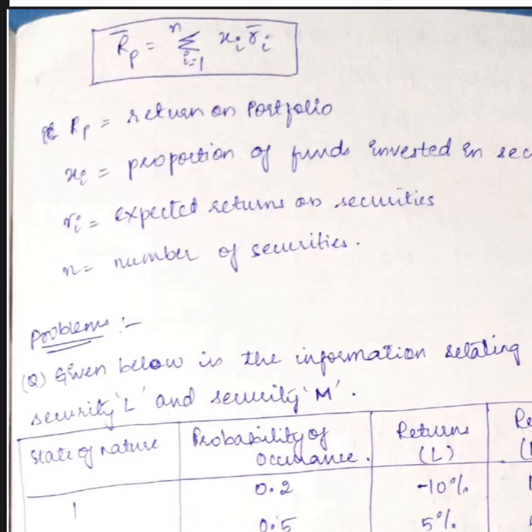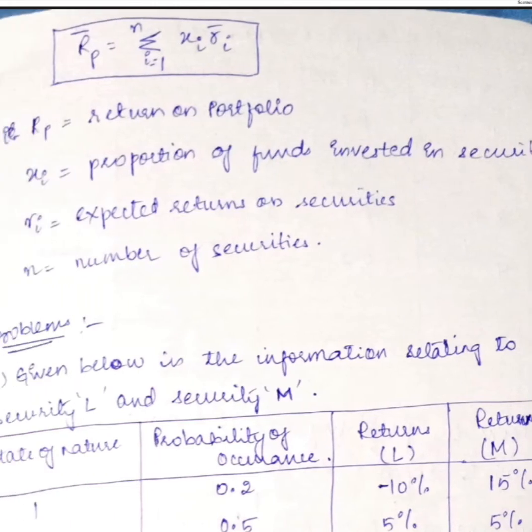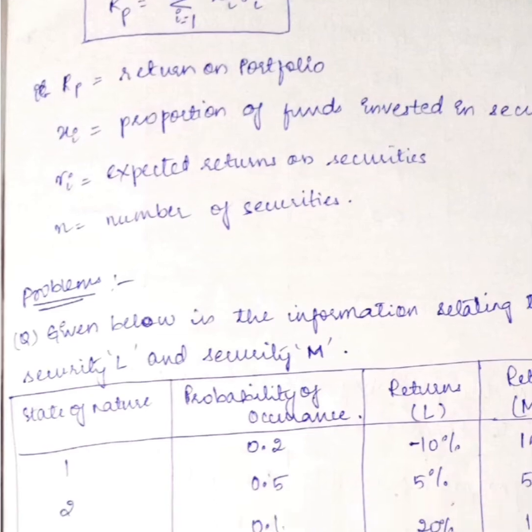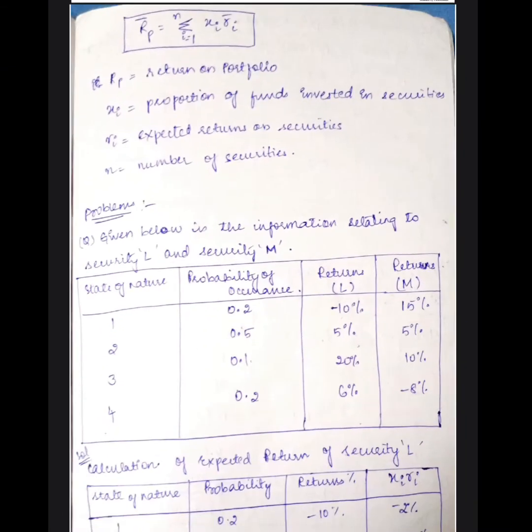A portfolio can have a minimum of 2 and a maximum of many securities. For example, if it is 20, we will be calculating returns with the proportion for all 20 securities. So RP is the return on portfolio, Xi is the proportion of funds invested in securities, Ri is the expected return on securities, and N is the number of securities.